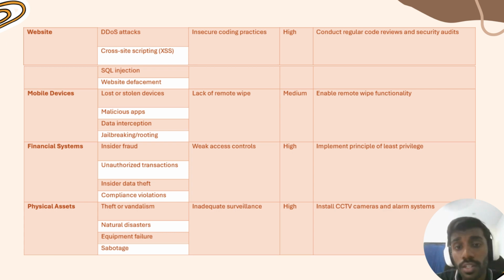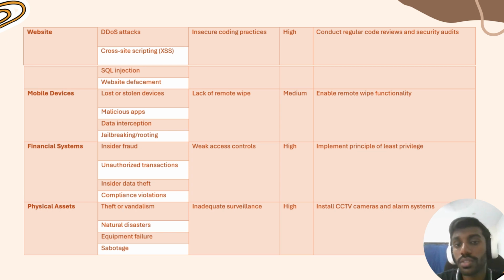The vulnerability of a mobile phone is its lack of remote wipe, where it erases all the data remotely, because once it's lost, there's no way you can completely erase the data inside your mobile device. The priority is medium. The control method is that we can enable remote wipe functionality.